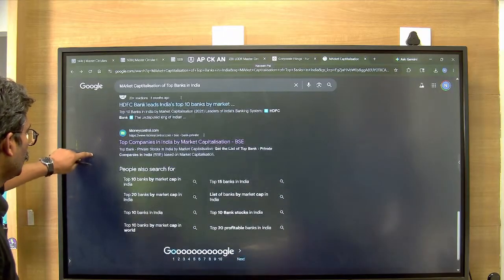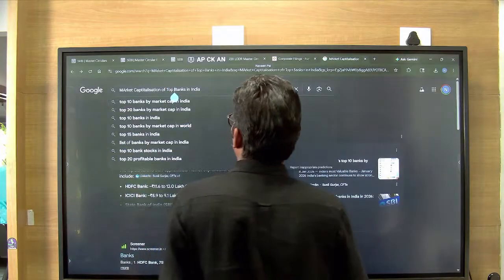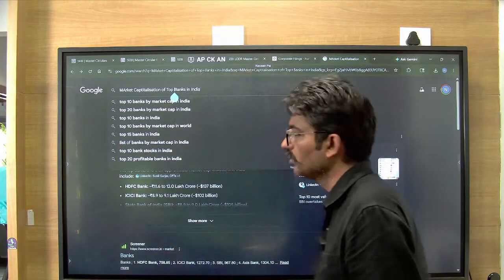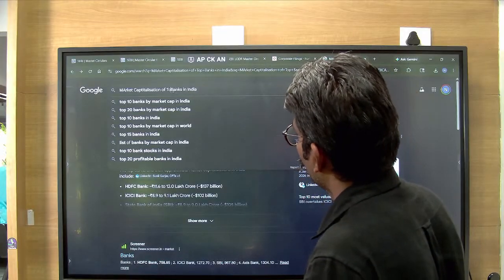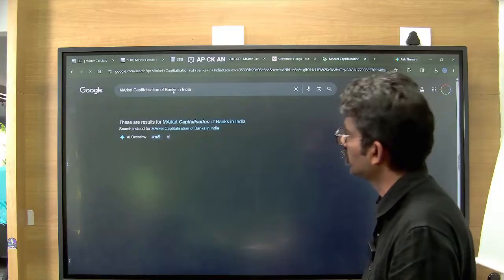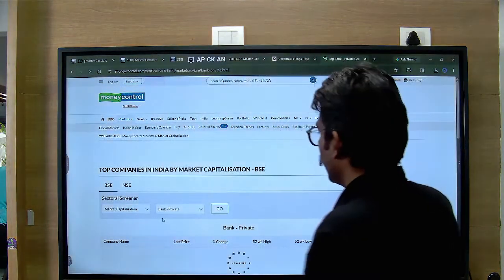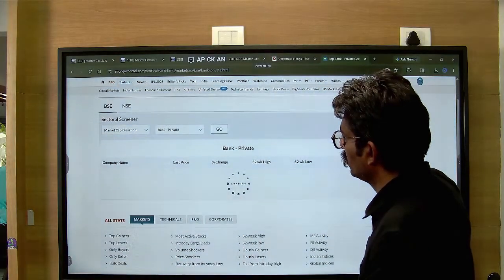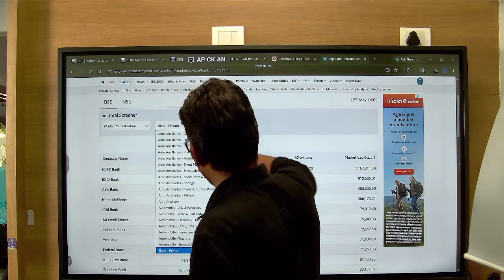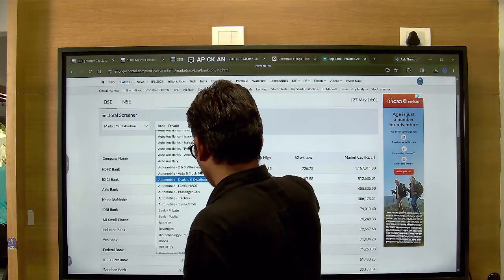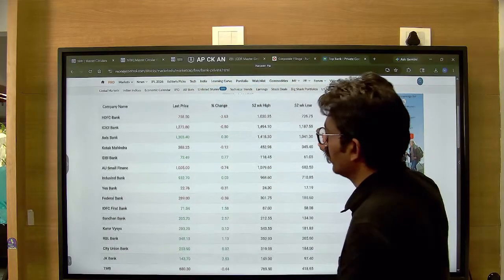I just need market capitalization of banks, just remove the word top. Maybe they have split it, but that is how it is placed. Earlier, I could see a classification where you would have only the banks. Anyway, let's continue with the definition here.